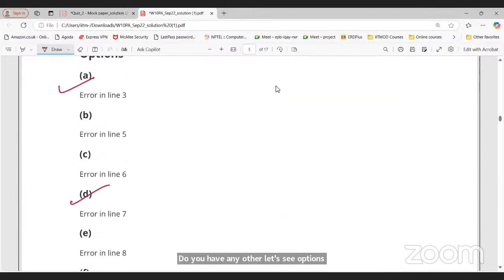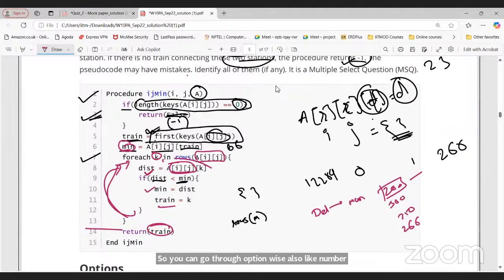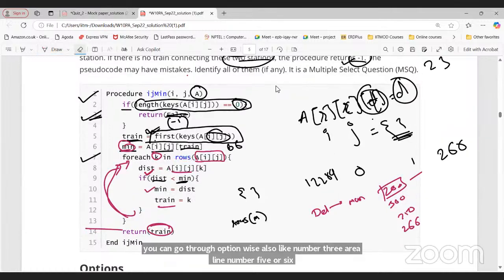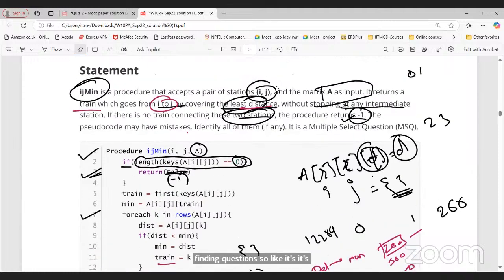Okay. So you can go through option wise also. Line number 3, error line number 5 or 6. So please go through this, sir, particular thing. Could you give any suggestion for solving mistake finding questions? So it's more of intuition based. Sometimes we are able to find the correct answer, sometimes.